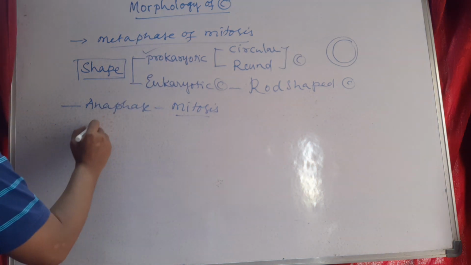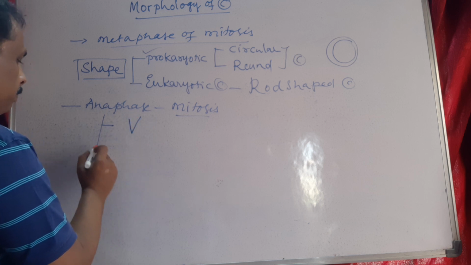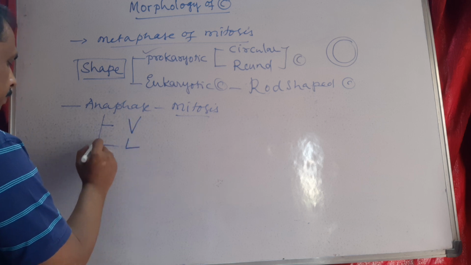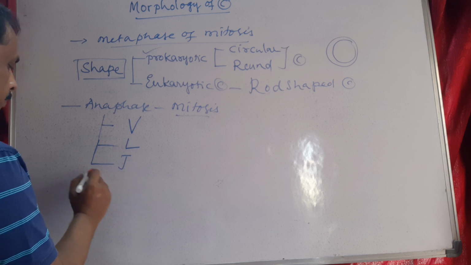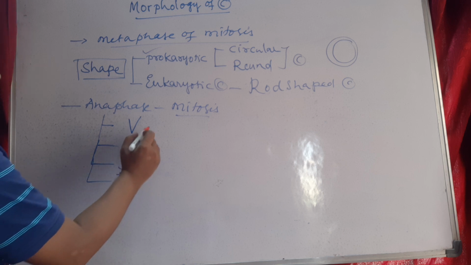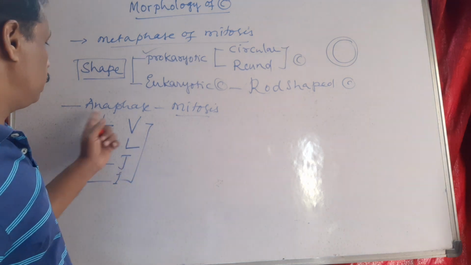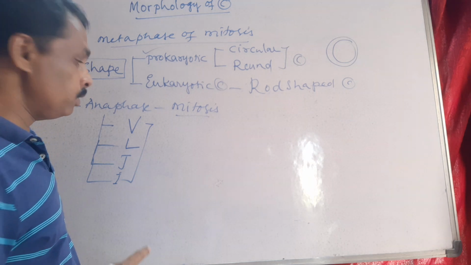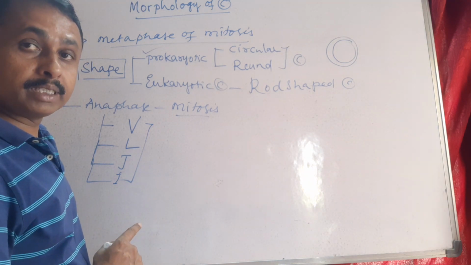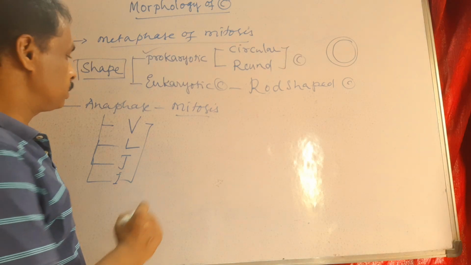In this anaphase, the chromosomes are seen as V shape, L shape, J shape and I shape. These are the different shapes of chromosomes we have seen during anaphase of mitosis. Therefore, anaphase of mitosis is considered the best stage for the study of shapes of chromosomes.